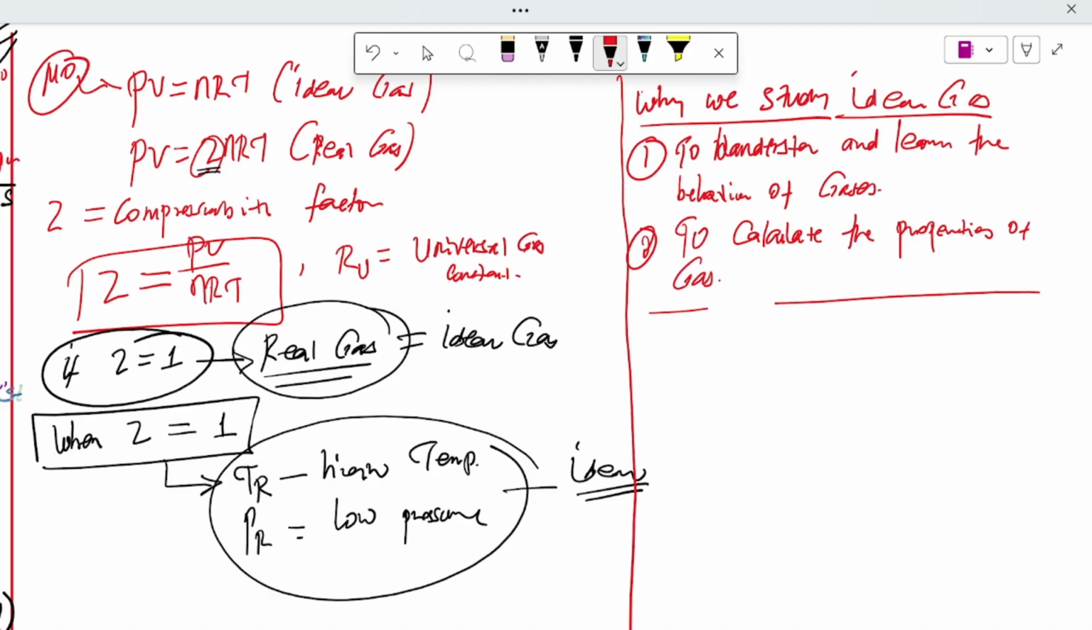Because of these reasons, we have to learn about ideal gases. With real gas, we can also understand and learn the behavior of gases, but it's difficult to know the compressibility factor of each substance. Simply, when the compressibility factor is equal to one, the real gas is treated as an ideal gas, under the condition of high temperature and low pressure. So we study ideal gases for two reasons: to understand and learn the behavior of gases, and to calculate the properties of gas easily.